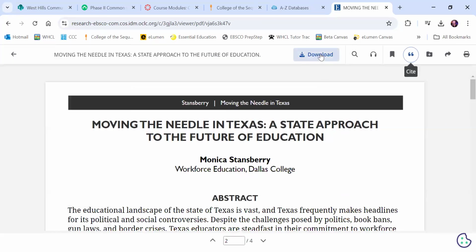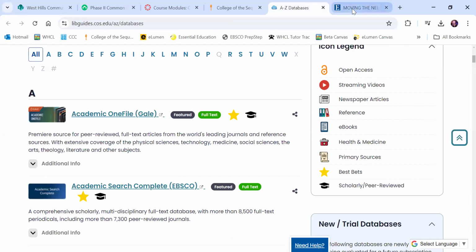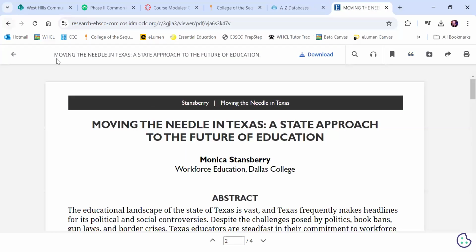Of course, I'm seeing the new download button. That's kind of a cool thing too. So the reason I suggest downloading or emailing it to yourself or even printing it if you're old school like me is because it's really hard to find your article again. It's hard to remember, oh, how did we limit this article? Did we say last 2 years? Did we say last 12 months? Trying to find that again becomes difficult.